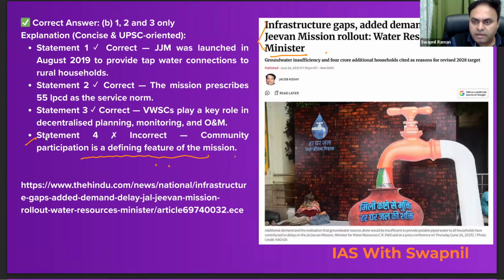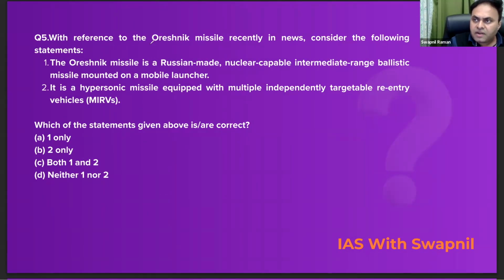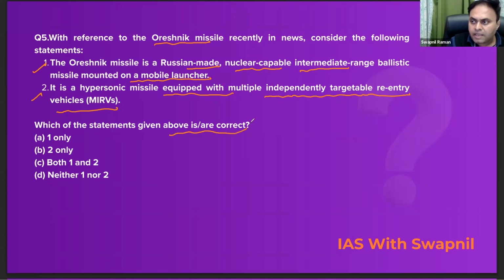Now let's move on to the next question. So question number 5. With reference to the Oreshnik missile recently in news, consider the following statements. The first statement says Oreshnik missile is a Russian-made nuclear-capable intermediate range ballistic missile mounted on a mobile launcher. Absolutely correct. The second statement is it is a hypersonic missile equipped with multiple independently targetable re-entry vehicles. Again correct. Which of these statements given above is or are correct? So both these statements are correct here, right?